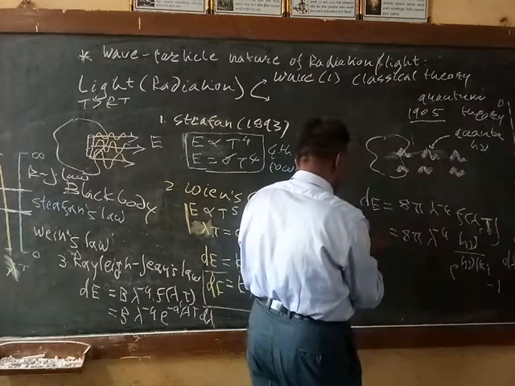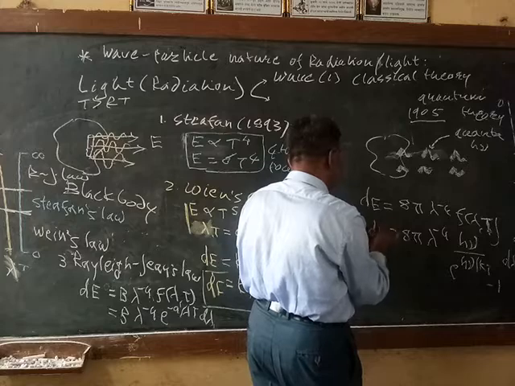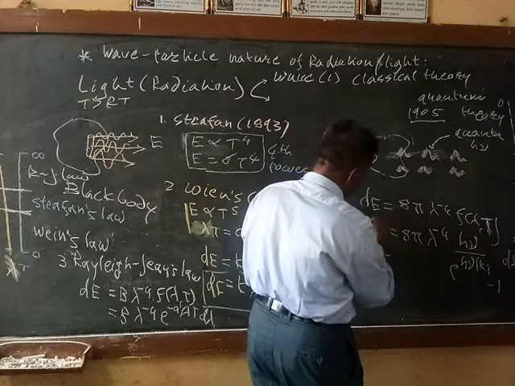So this is the energy distribution obtained by considering the particle nature.